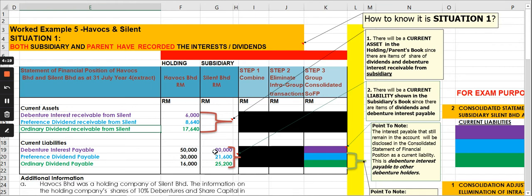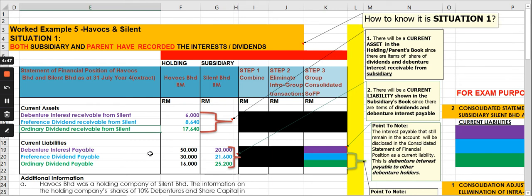What you need to eliminate is the intra-group dividend, which is between the parent and the subsidiary. What shall remain later in the consolidated statement of financial position would be the amount relating to the non-controlling interest, which refers to the dividend payable coming from preference and ordinary dividend.